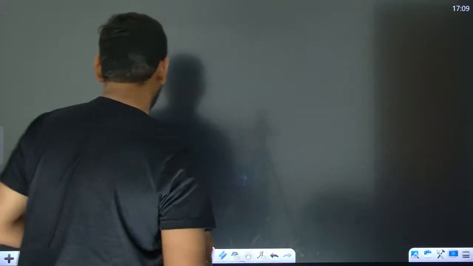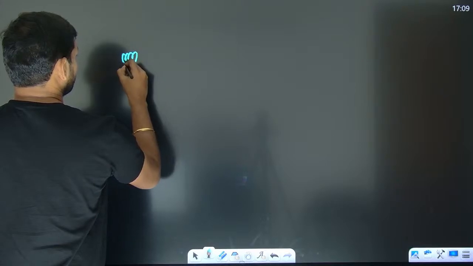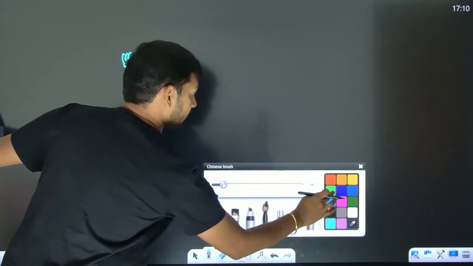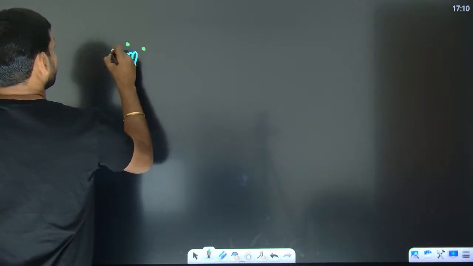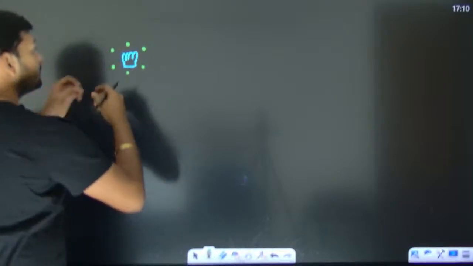Whatever the radiation that is going to be coming out, like for example, we have a bulb. Let us take this to be the bulb. What the bulb does, bulb is going to be emitting light, right? So basically it is sending photons in all the directions, right?